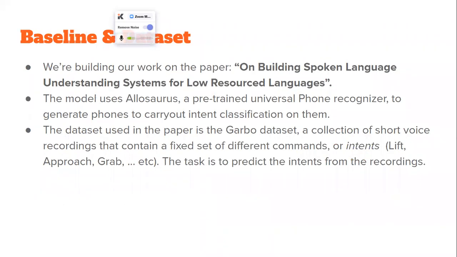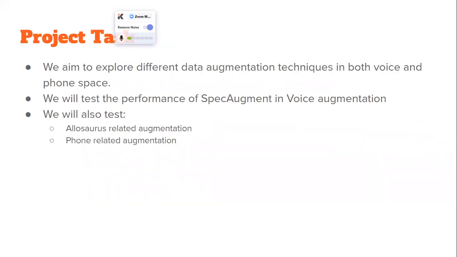We will try to work on this problem by extending on the work our mentor did, using Allosaurus as a phone recognizer to do the intent classification task on the Garbo dataset, which is a collection of recordings for different commands in the Flemish language. We have two tasks for our project. The first is to come up with data augmentation techniques in the voice space, and the second is in the phoneme space.